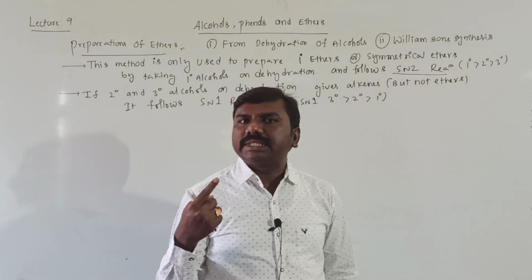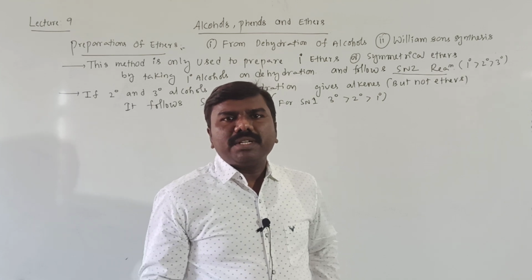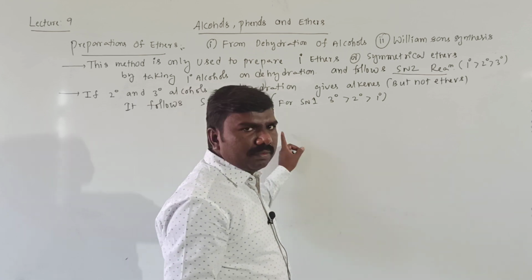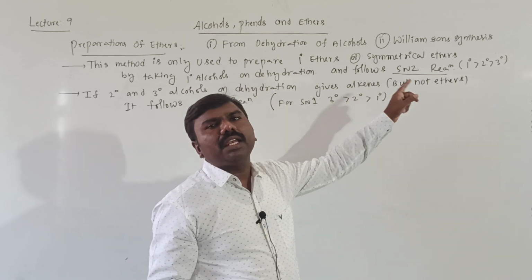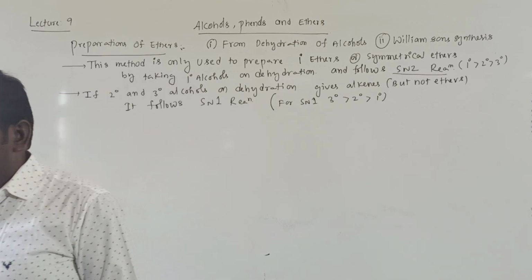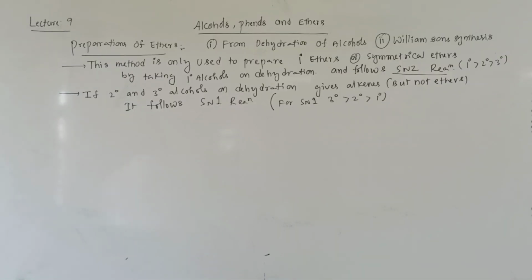Primary, if you take, follows SN2. SN2 means ethers will be formed. Tertiary or secondary, if you take, follows SN1. SN1 means alkene is the major product. Getting all of you? Yes. Right. This is the preparation of ethers.